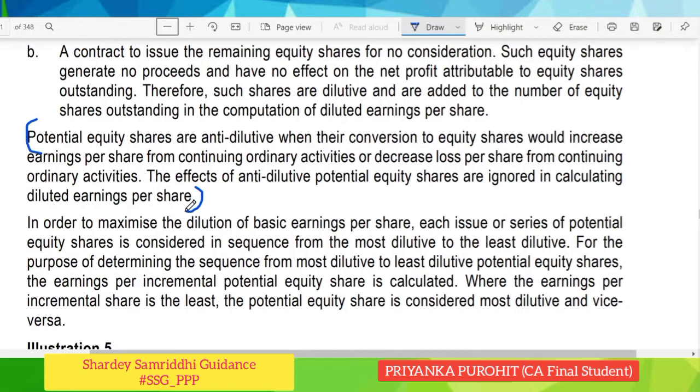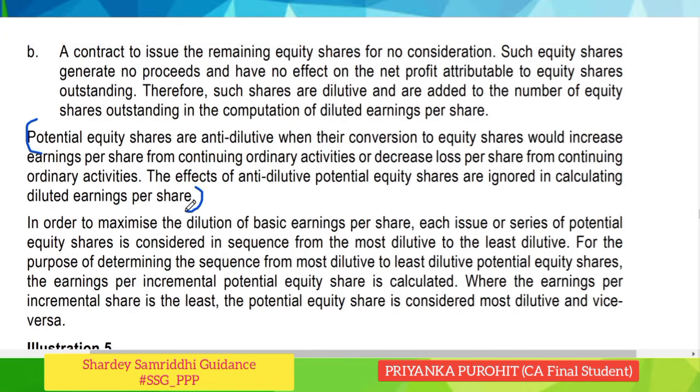Also, for the purpose of calculating diluted earning per share, the net profit or loss for the period attributable to equity shareholders should be adjusted for the following 3 points. Any dividend on dilutive potential equity shares which has been deducted in arriving at the net profit attributable to the equity shareholders. Interest recognized in the period for dilutive potential equity shares, and any changes in expense or income that would result from conversion of dilutive potential equity shares. So we will look into this for better understanding by solving a particular question for diluted earning per share.